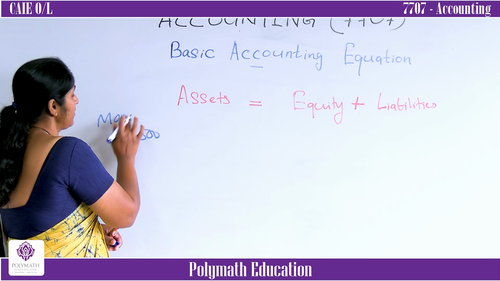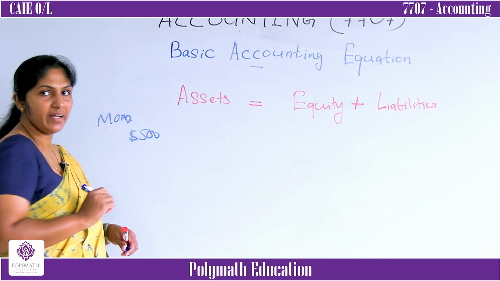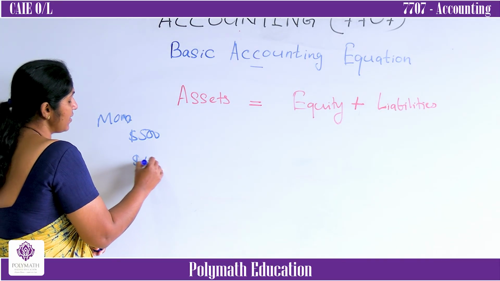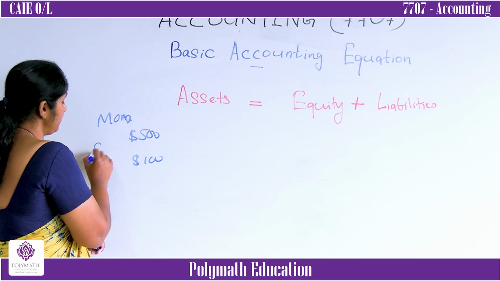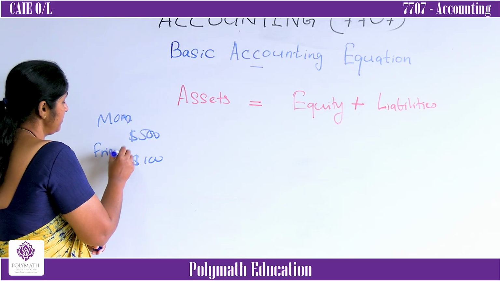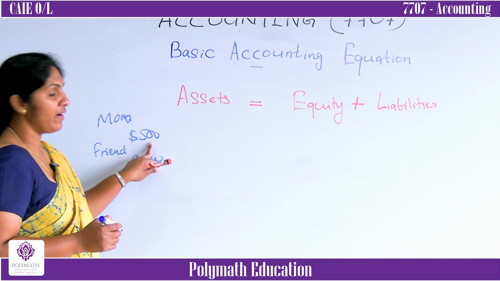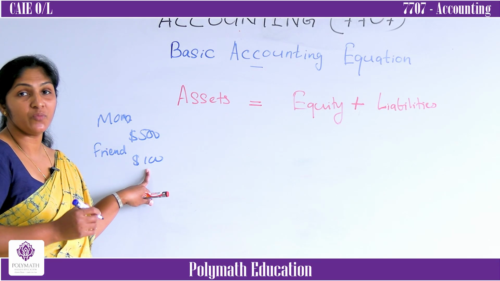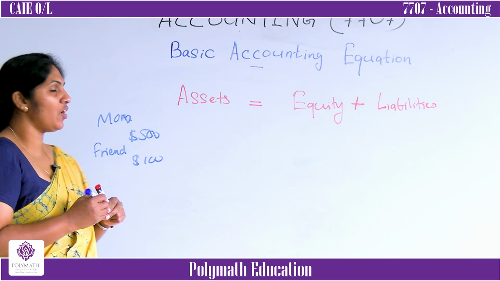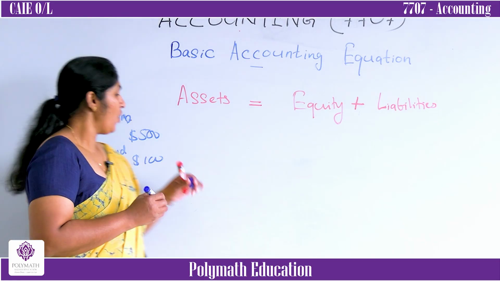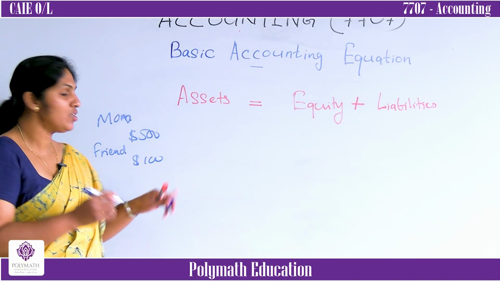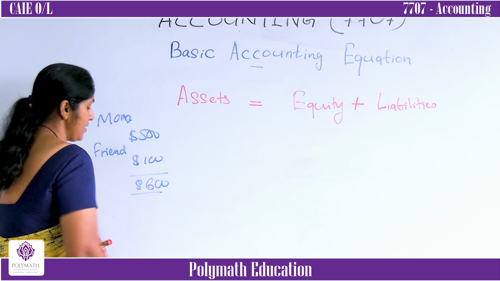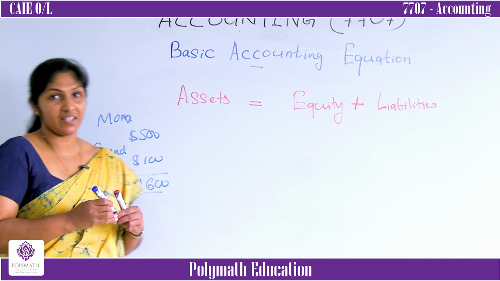You got 500 from your mother, as well as another 100 from your friend. Now all together how much do you have? Now all together you have 600. Am I correct? Yes.